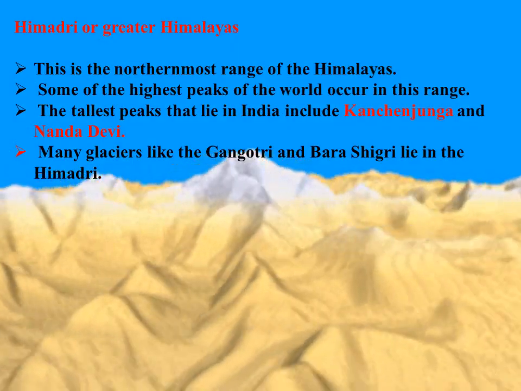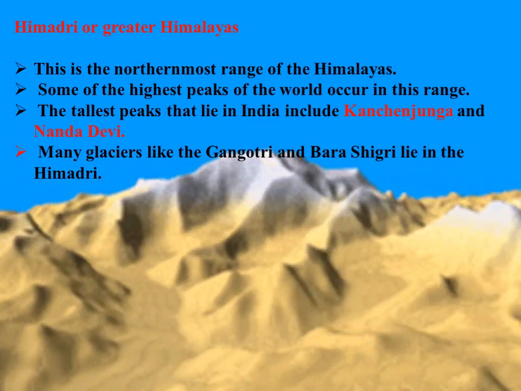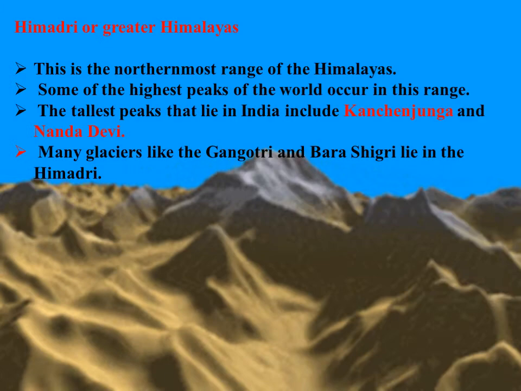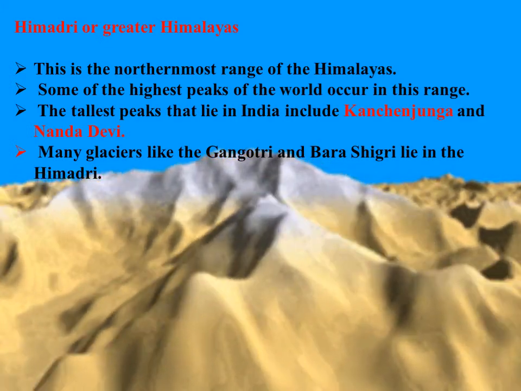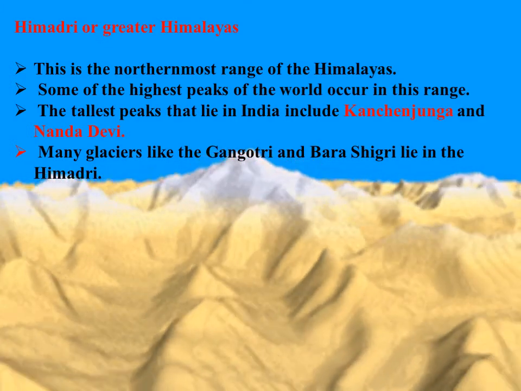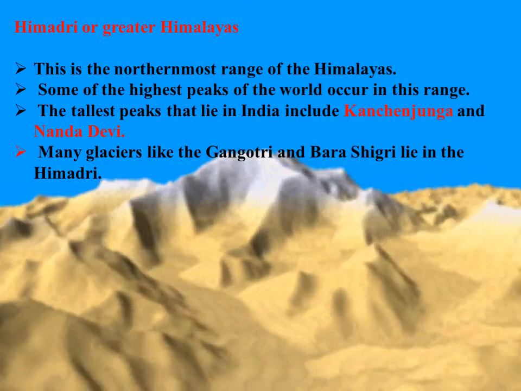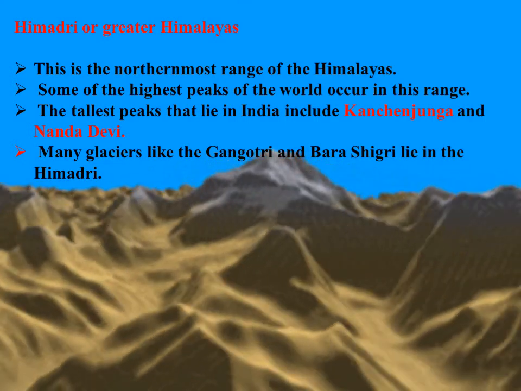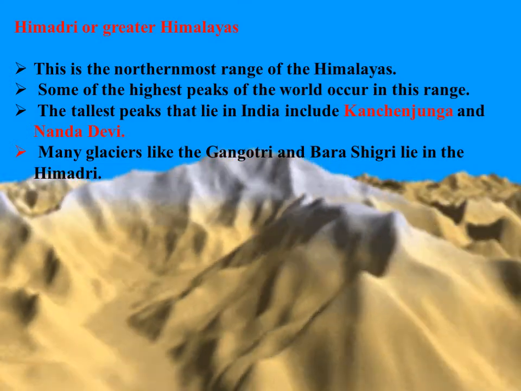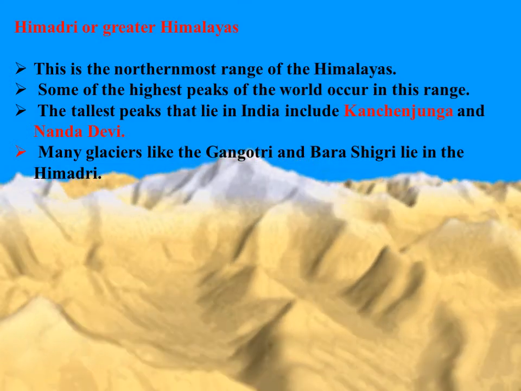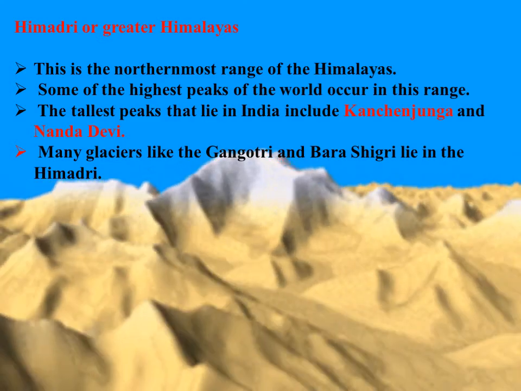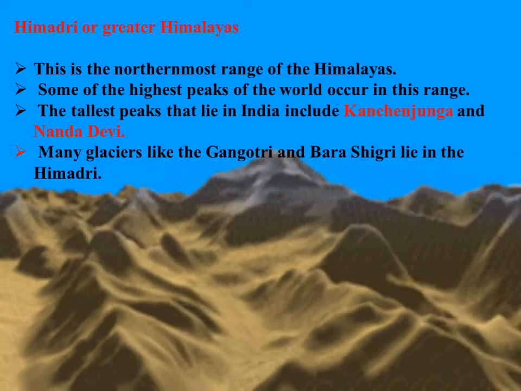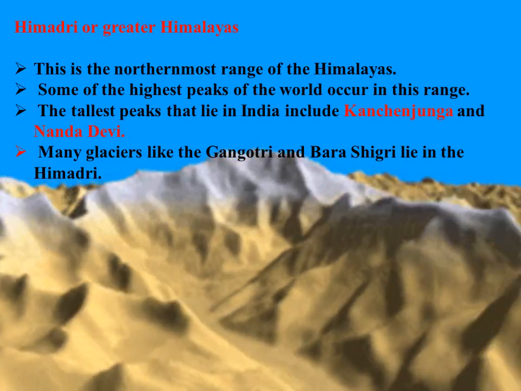So, Himadri or Greater Himalayas. This is the northernmost range of the Himalayas. Some of the highest peaks of the world occur in this range. Here, the tallest peaks that lie in India include Kanchenjunga and Nanda Devi. Many glaciers like the Gangotri and Bara Shigri lie in the Himadri.